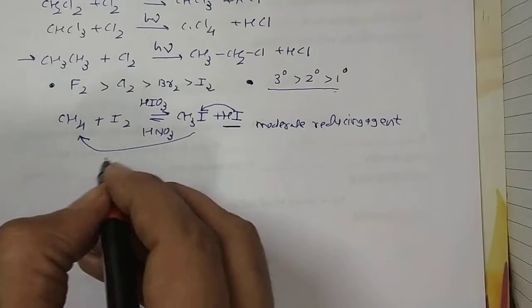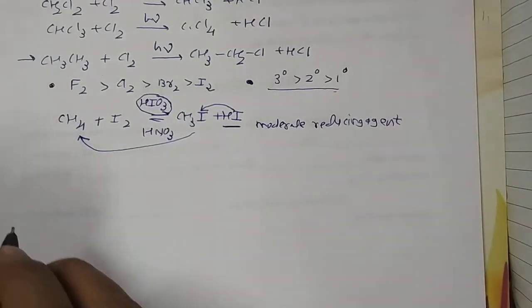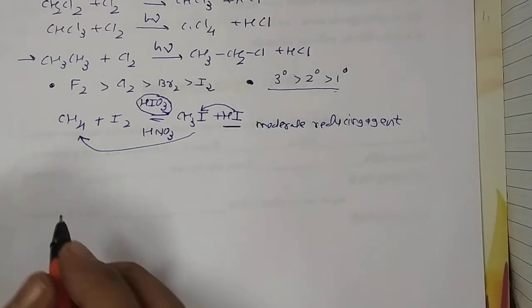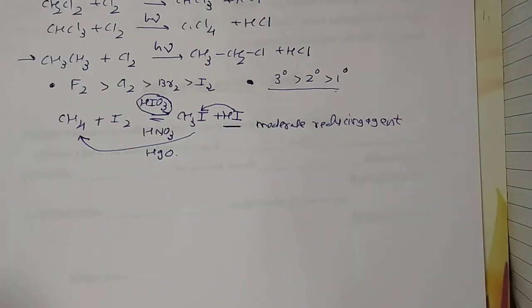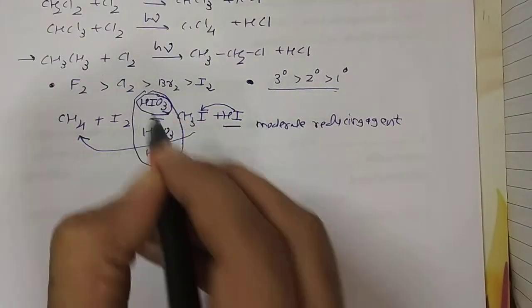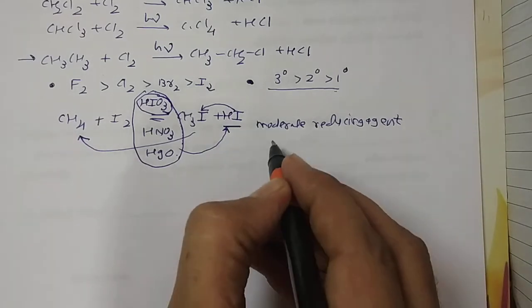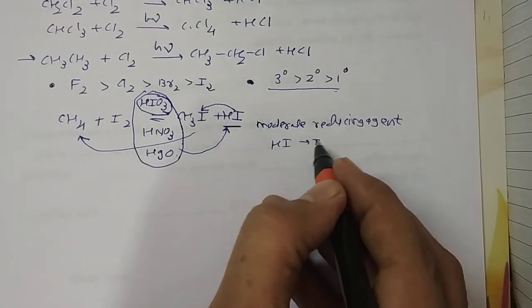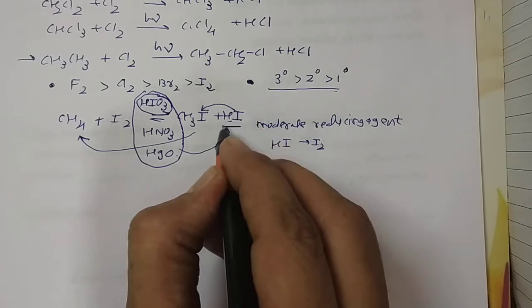In our textbook they give these illustrations, but various oxidizing agents like HgO can also be used. What's the role of this oxidizing agent? It converts HI into iodine. That's why the role of this moderate reducing agent is over.